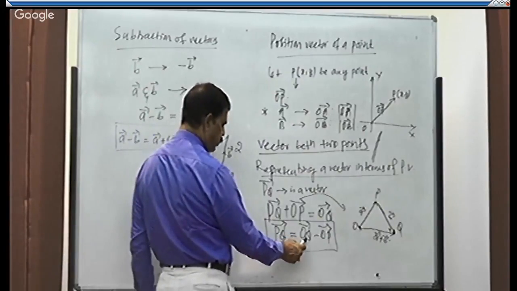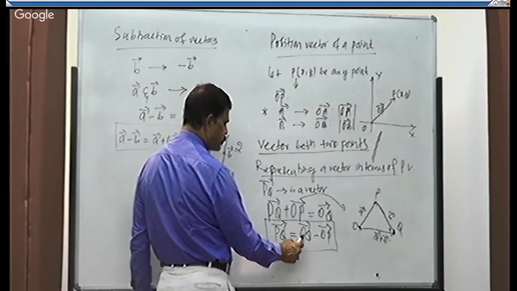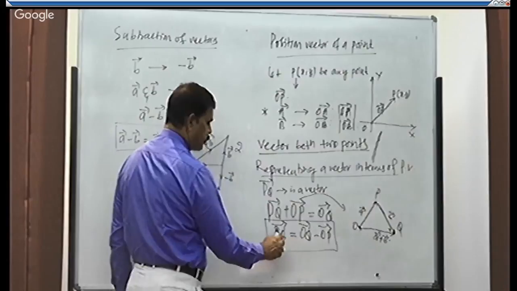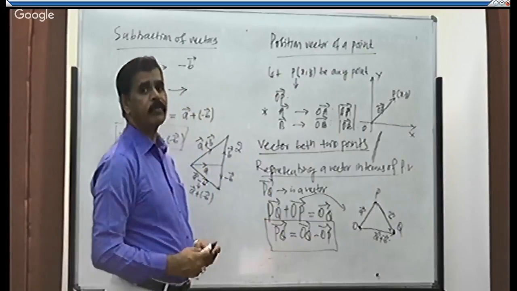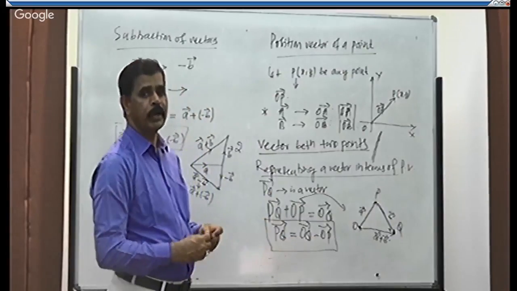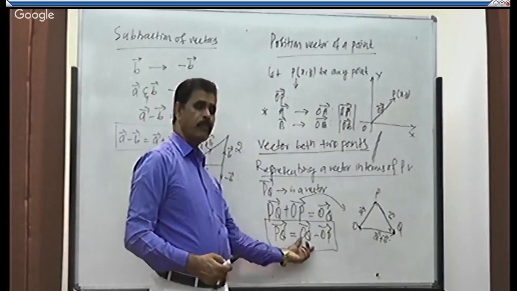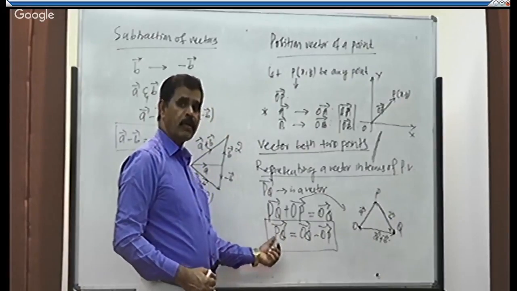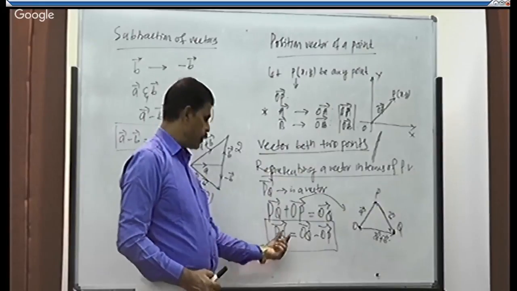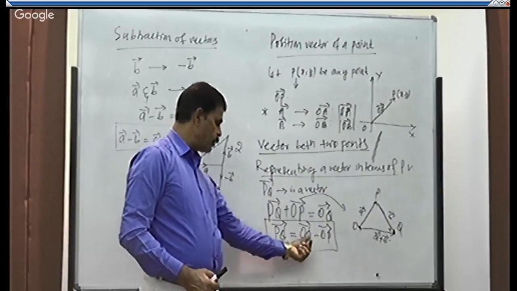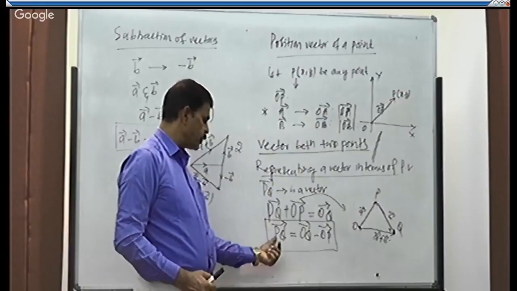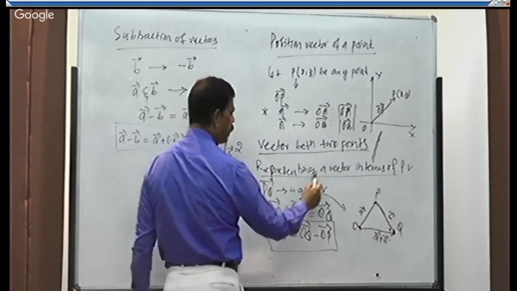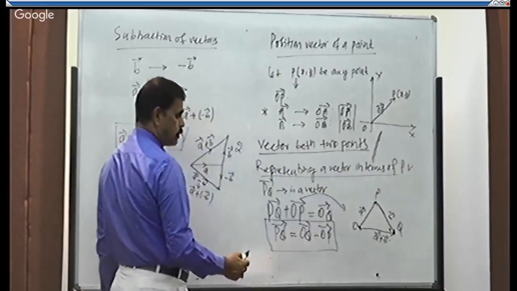This is the position vector of Q, and this is the position vector of P. So what does this say? Vector between 2 points is always the position vector of the terminal point minus the position vector of the initial point. That gives you the vector in terms of position vectors.